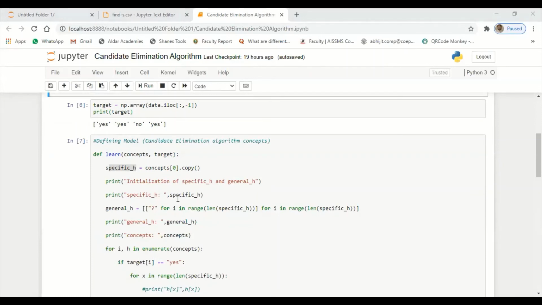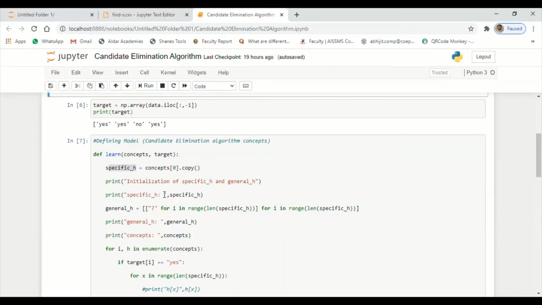Now if I want to print this initialization, let us print the initialization of specific hypothesis and general hypothesis. I will give the command statement, initialization of specific hypothesis and general hypothesis, using the print command here. Understood?